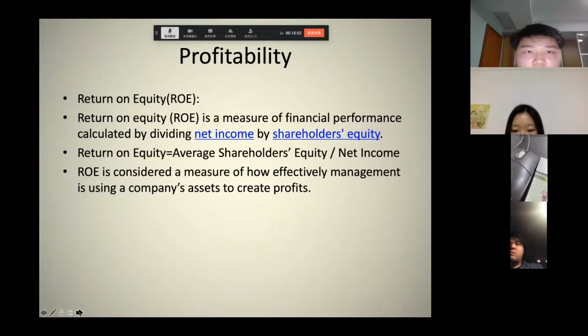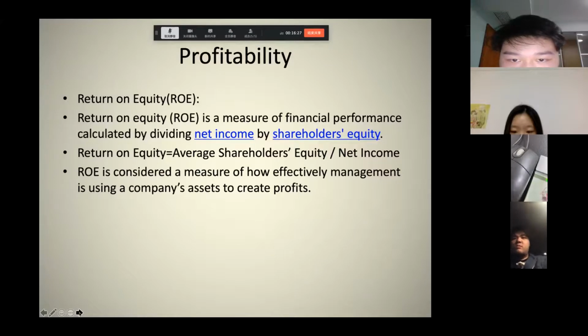So next, profitability. Return on equity is a measure of financial performance calculated by dividing net income by shareholder equity. Return on equity equals net income over average shareholder equity.